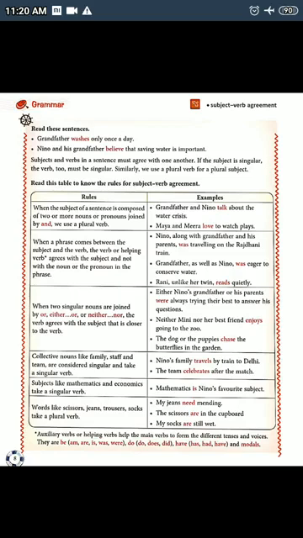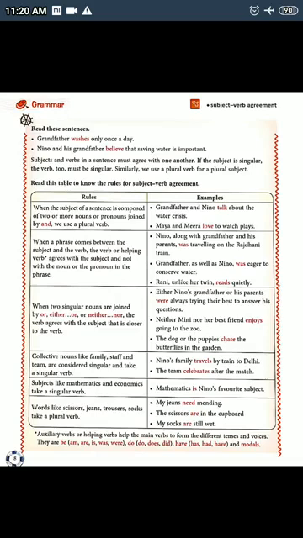We have studied in detail about subject and verb in the previous classes. In this class, we will basically study subject verb agreement. Now, what is subject verb agreement? Subject verb agreement is a rule of English grammar.